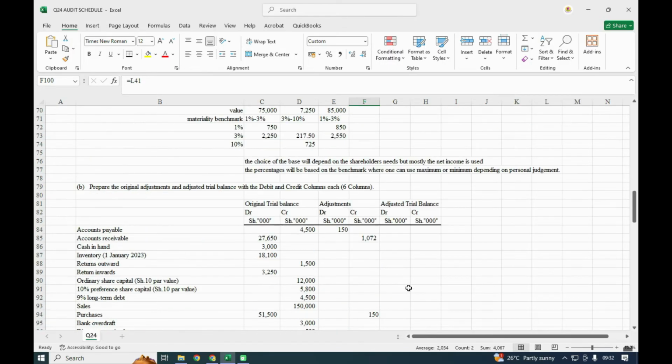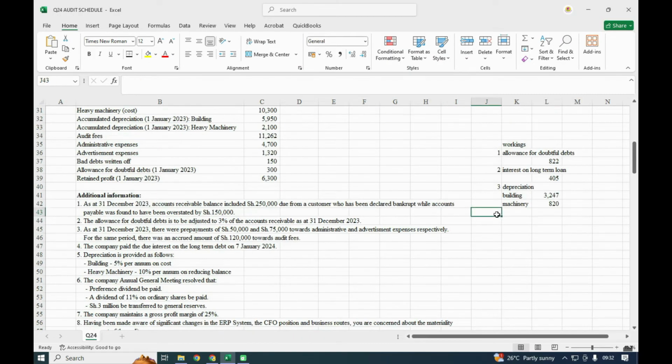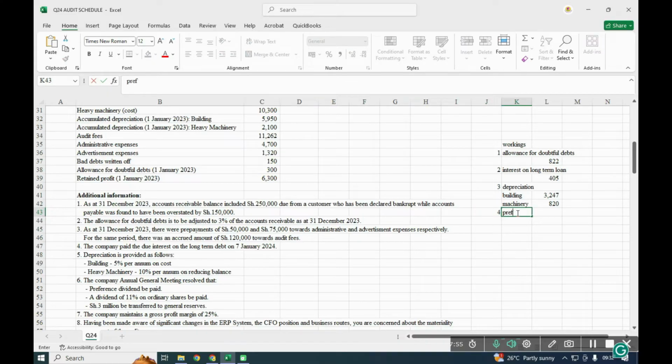That is our accumulated. Then the company annual general meeting resolved that preference dividend be paid. So number 4, preference dividend.